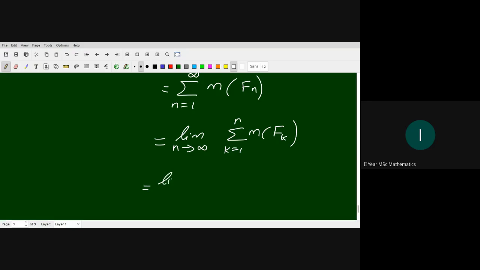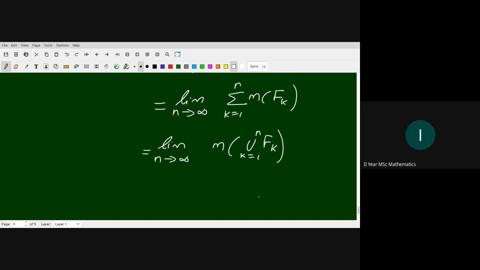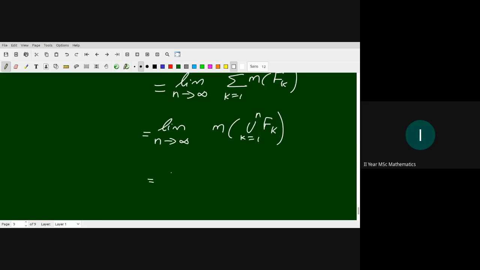Now again by the countable additivity, this can be written as m of union Fk, k from 1 to n. This is equal to limit n tends to infinity m of union Ek.